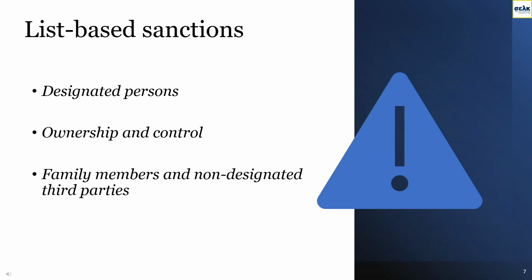What do we mean by designated persons? Designated persons are natural and legal persons against whom asset freezing measures are imposed. This in practice means that their assets and economic resources must be frozen, and there is a general prohibition of making any funds or economic resources available to them. The prohibitions do not apply only to the designated persons but also extend to entities owned or controlled by them as well as to their family members and non-designated third parties.